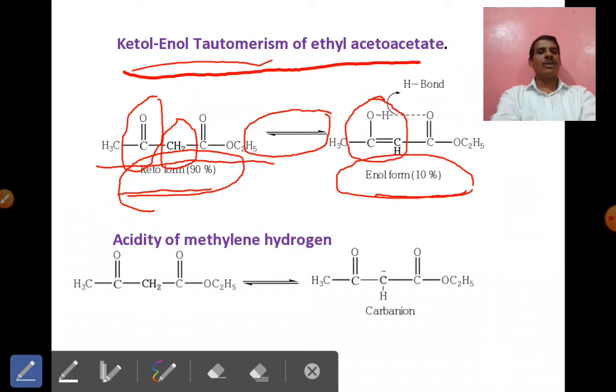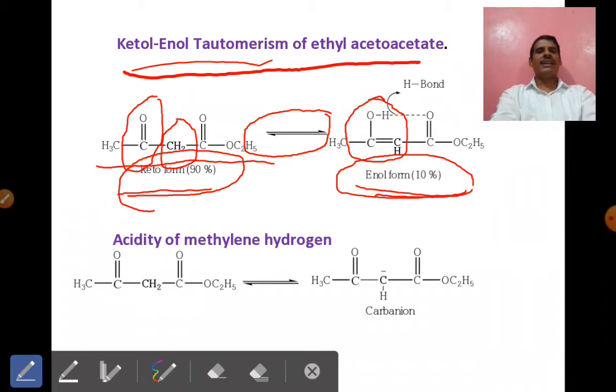because the adjacent carbonyl of the ester shows hydrogen bonding with that particular carbonyl oxygen, that is, the OH shows hydrogen bonding with the adjacent ester compounds. Hence the enol form percentage is also more, about 10% of the enol form is found, but both forms are reversible. If the conditions change, the percentage of the enol and keto forms changes slightly.